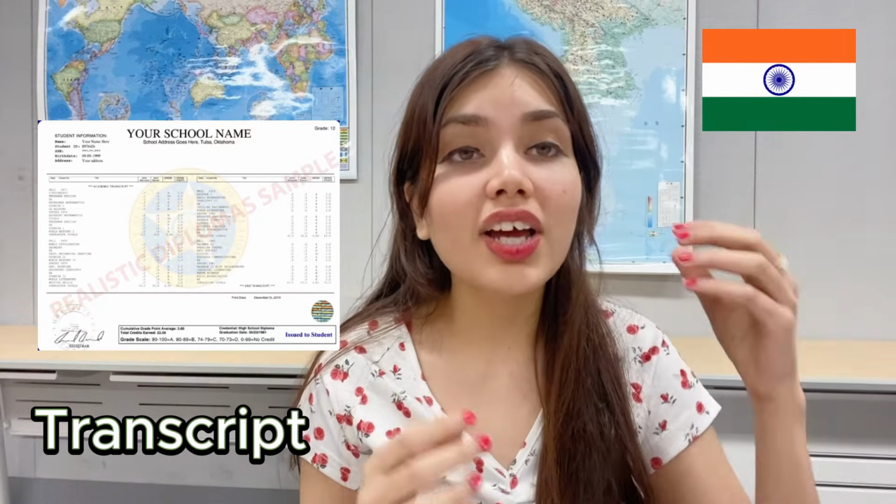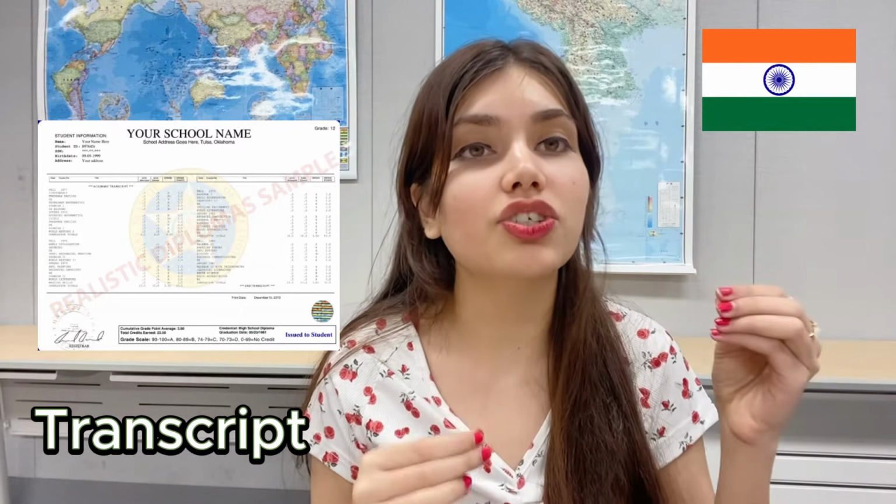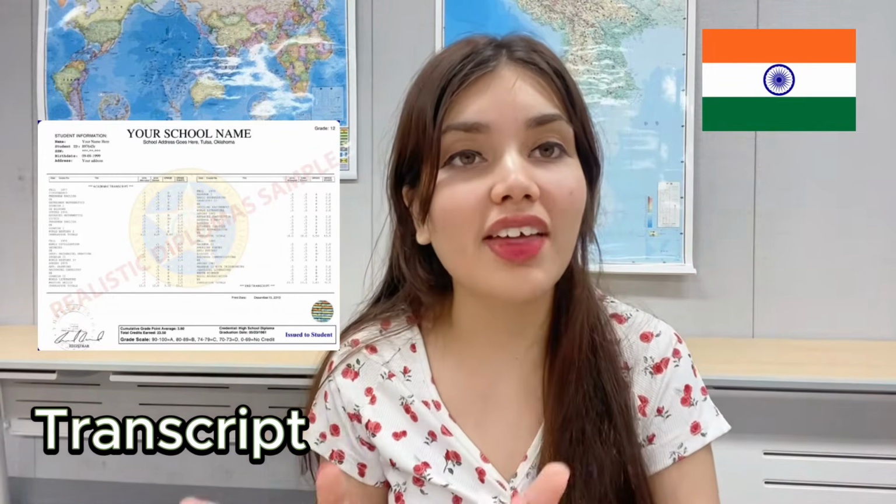But what's a transcript? A transcript is a sheet which shows the marks of more than one grade, more than one class. For example, that sheet will show the marks you got in 9th, 10th, 11th, 12th all together. So mark sheet and transcript both are sheets, but a mark sheet refers to the grades you've got in one class, whereas a transcript refers to the grades you've got in more than one class. So for the GKS application, you need to submit a transcript of your high school. So what's a high school? High school may differ according to countries.